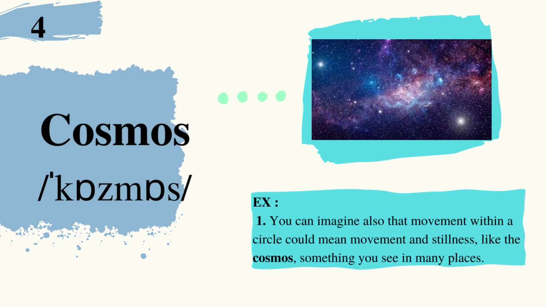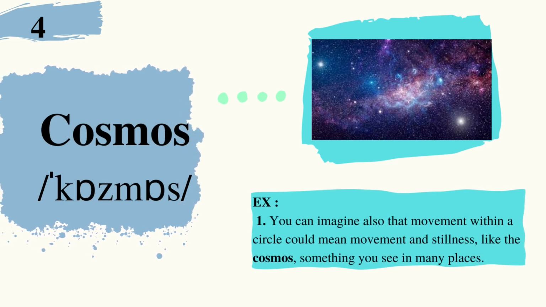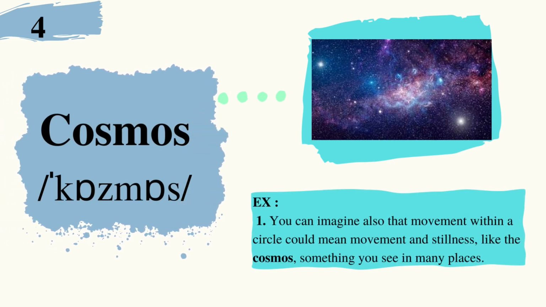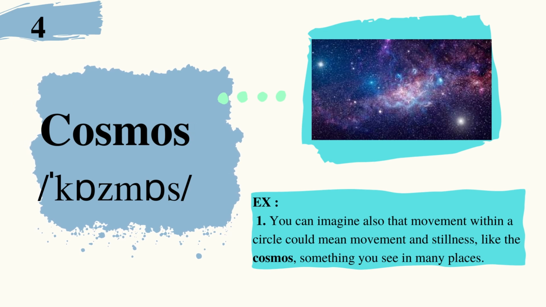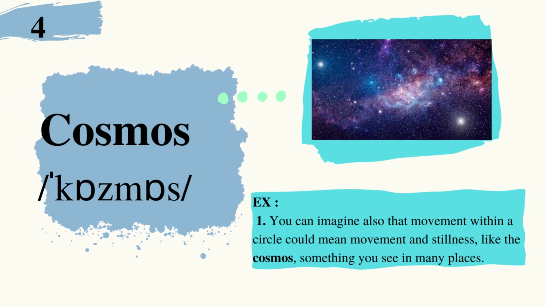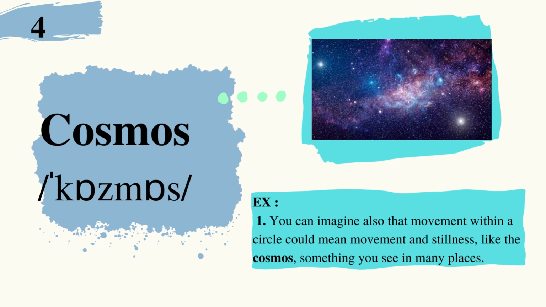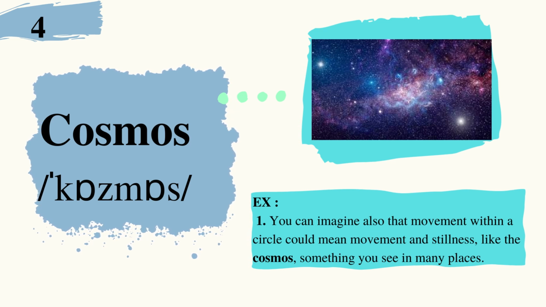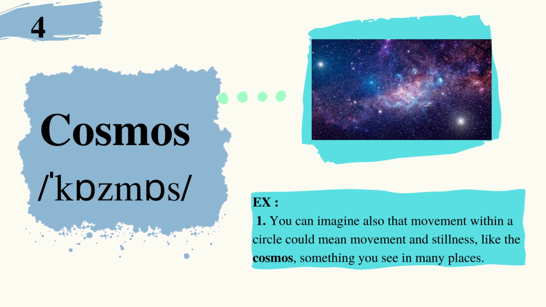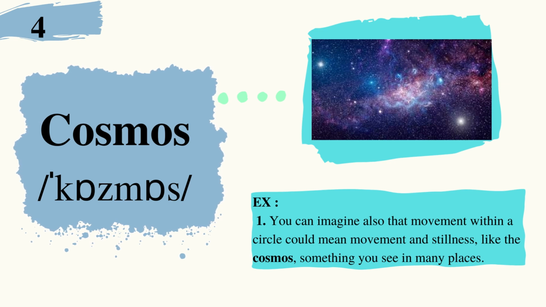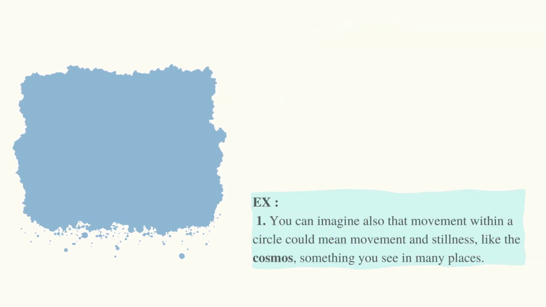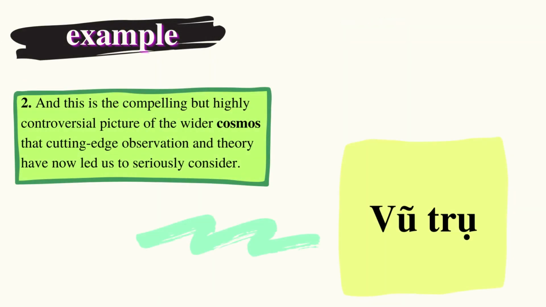4. Cosmos. Example: You can imagine also that movement within a circle could mean movement and stillness, like the cosmos, something that you see in many places. And this is the compelling but highly controversial picture of the wider cosmos that cutting-edge observation and theory has now led us to seriously consider.